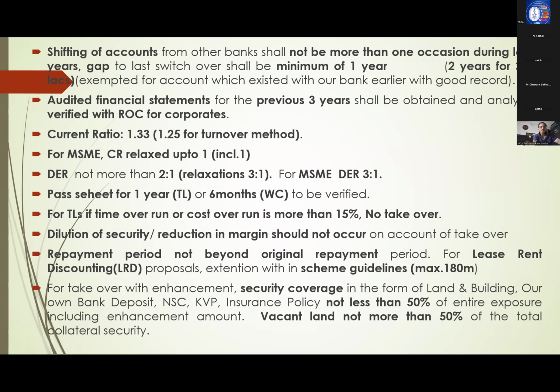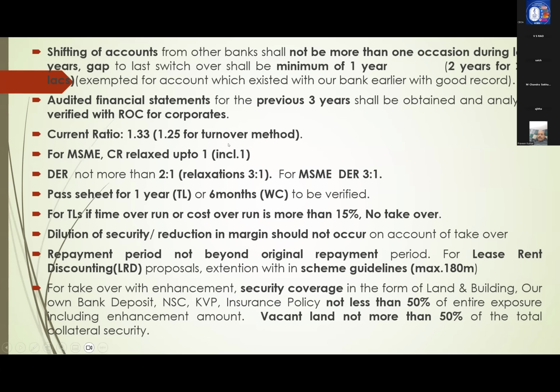It is exempted. And for the parties who were earlier with us and gone to other banks, and now again they are coming, in such case also you need not see the 1 year or 2 years. But for good rated people, 6 months is sufficient. That means from the previous shifting, at least 6 months gap in case of good rated people. So the general guideline is minimum 1 year gap, 2 years in case of big parties. It is exempted for those borrowers who were earlier with us and gone to some other bank, maybe for pricing or other reasons. Again they are coming to us. In such case, you need not see this 2 year norm or 1 year norm.